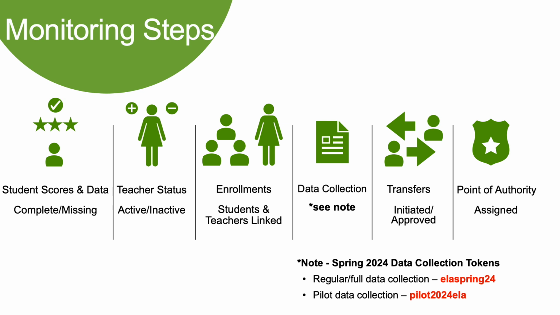Likewise, as you're checking the system, we want you to make sure you're checking the teacher status, looking for those teachers that are active, making sure if there are updates that are needed, you're making those updates. And if there are teachers that are no longer with your organization, that you make those teachers inactive. In addition to that, we want you checking on the enrollments to ensure that your students are linked to teachers. Most cases when students are missing, it's because they have not been linked. They need to have the enrollments updated.